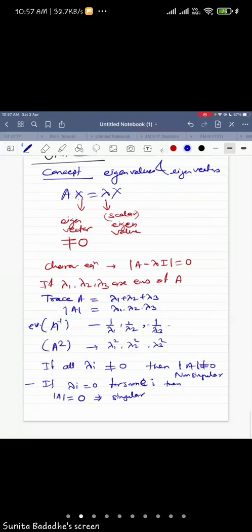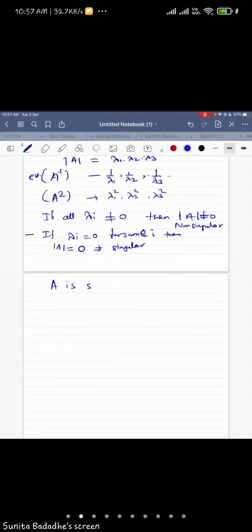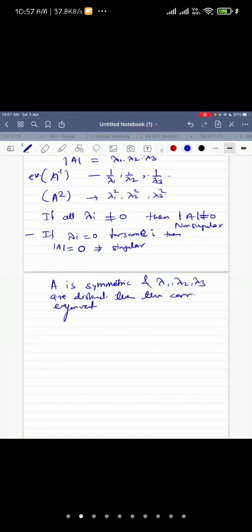Now, if A is symmetric and lambda 1, lambda 2, lambda 3 are distinct, then how are the corresponding eigenvectors? They are orthogonal.